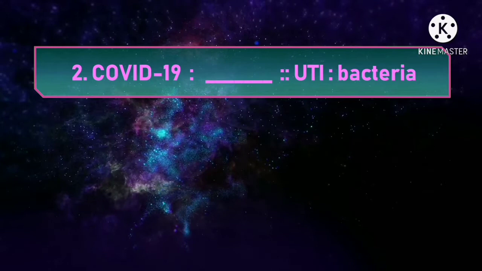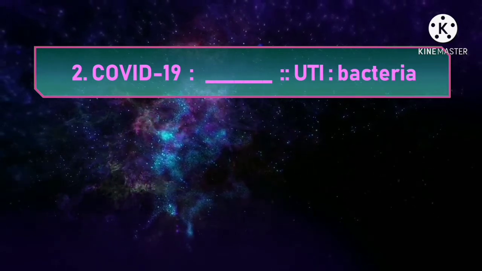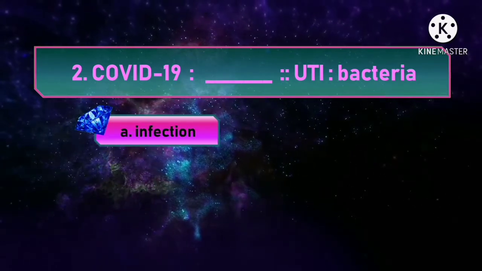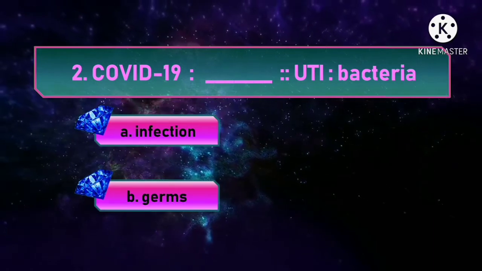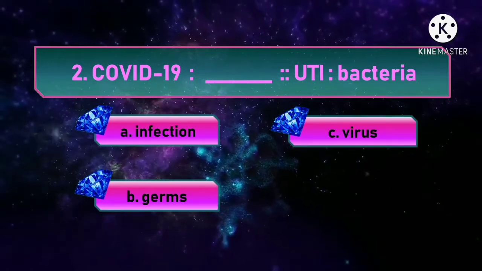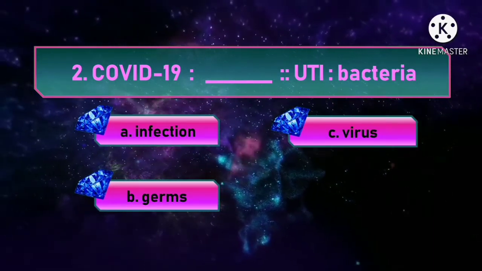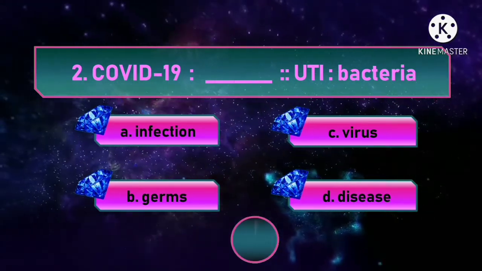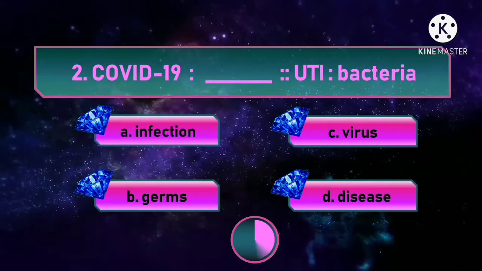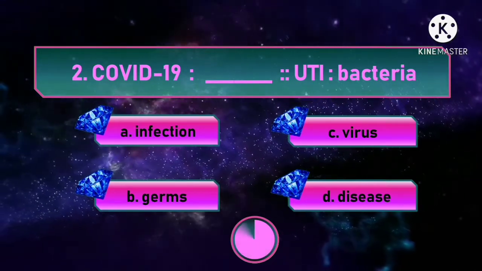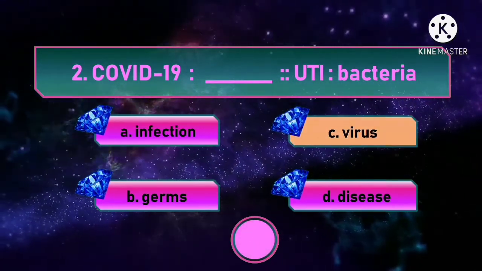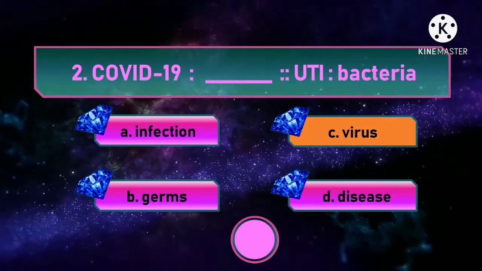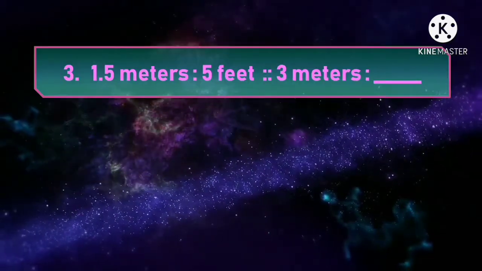COVID-19 is to blank as UTI is to bacteria. A. Infection. B. Germs. C. Virus. D. Disease. The correct answer is letter C. Virus. Number 3.